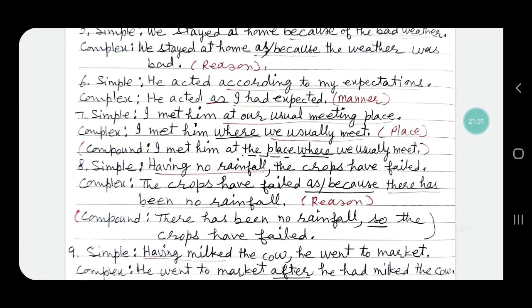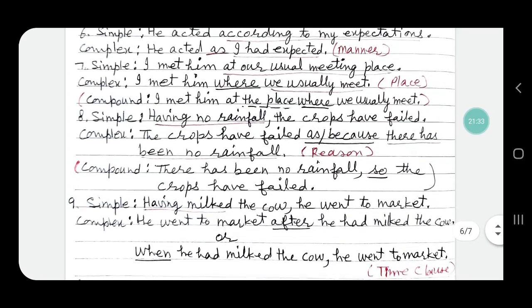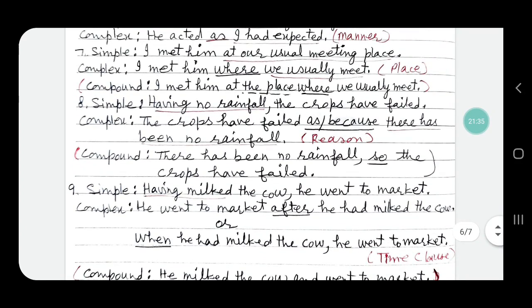Then the simple sentence number 7: I met him at our usual meeting place. At our usual meeting place will be changed into an adverbial clause. So the sentence becomes: I met him where we usually meet.